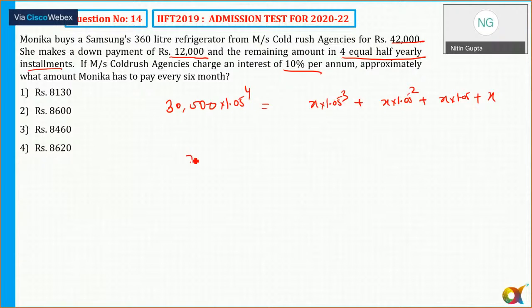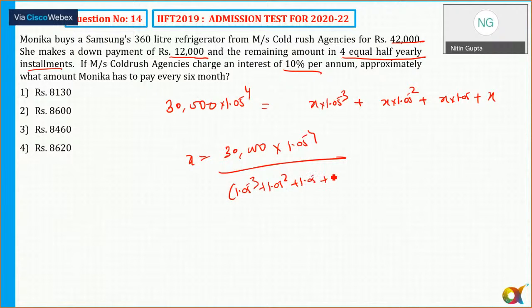My value of X is equal to 30,000 into 1.05 to the power 4 upon 1.05 cube plus 1.05 square plus 1.05 plus 1. The moment you realize this, it is definitely going to be time consuming, so it's fine to leave it and move on. However, if you solve this, it will come out to be approximately 8460.3. So the correct answer is option number.